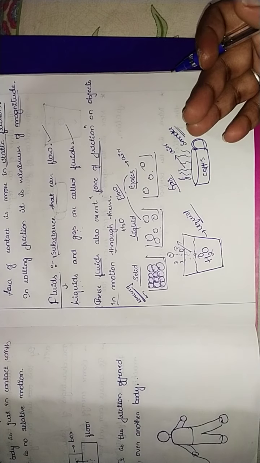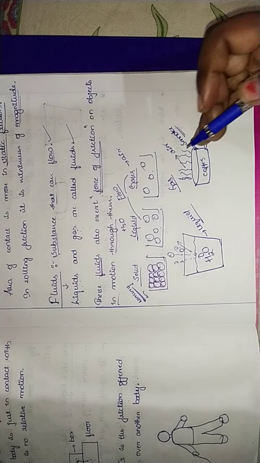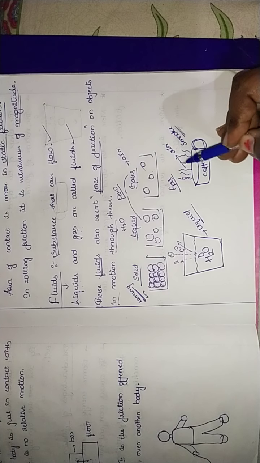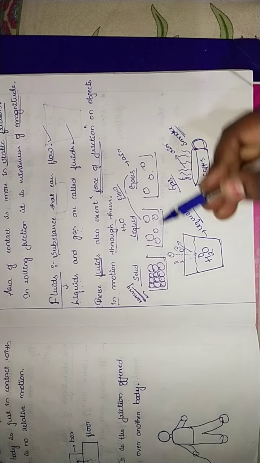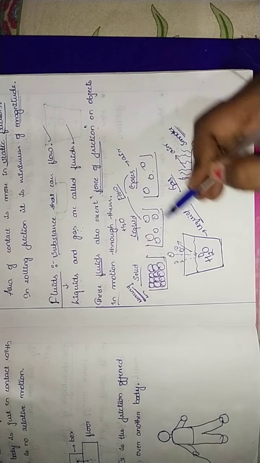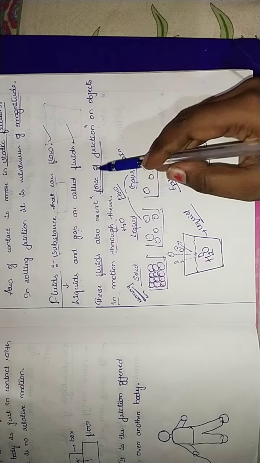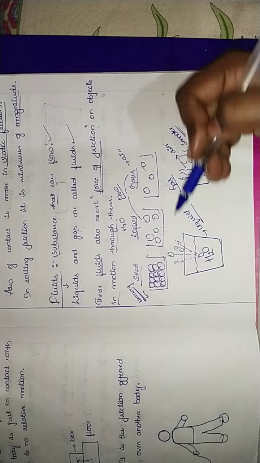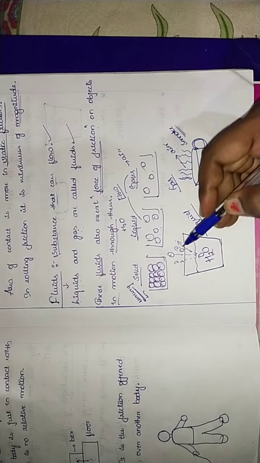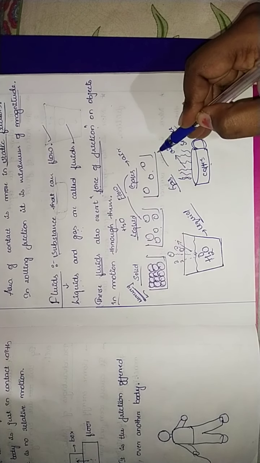Even in other forms it may come out, but here I am just taking an example to understand in a very easy manner. In the case of gases, it comes out as smoke, and here when we drop the object, the water droplets come out. In such cases force of friction is exerted. In fluids, that is liquid and gas, force of friction is exerted here as well as here on the objects in motion through them. This will be in motion, and even here the motion takes place, so friction is exerted.